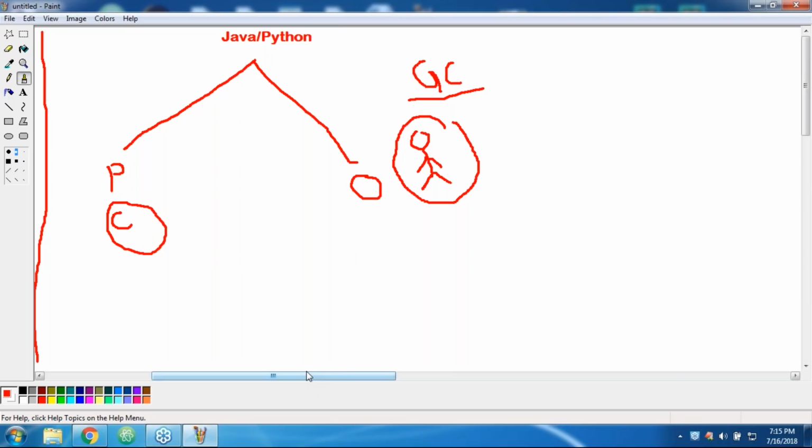Remember this one, sir. Sir, in Python, if you are not using class and object, is the garbage collector still there or not? Yes, ma'am. Because in the Python language, everything is treated as an object only. Have you remembered, right? Everything is treated as an object only in Python. That's why the garbage collector concept is there, sir. Even if you are not talking about object oriented programming, the garbage collector concept is still there. Clear?